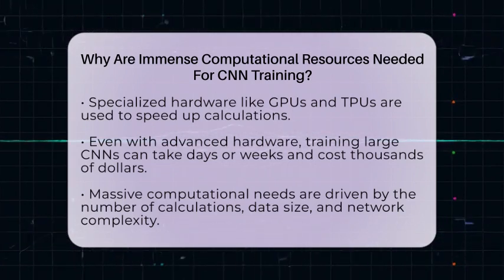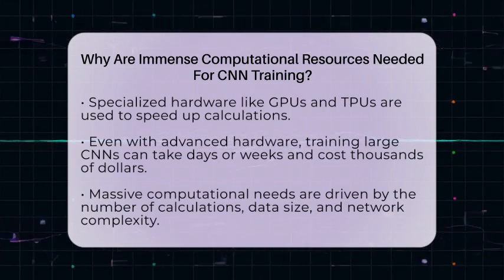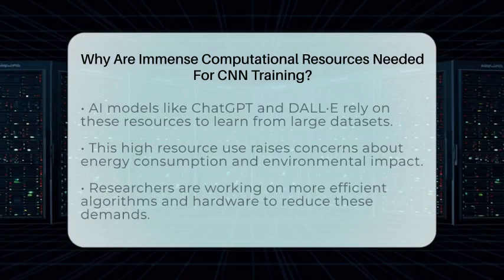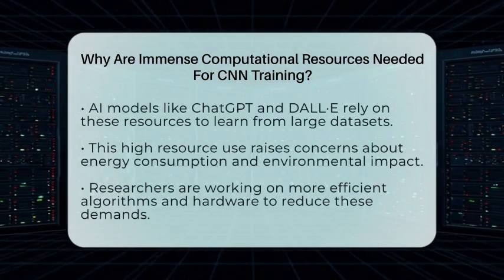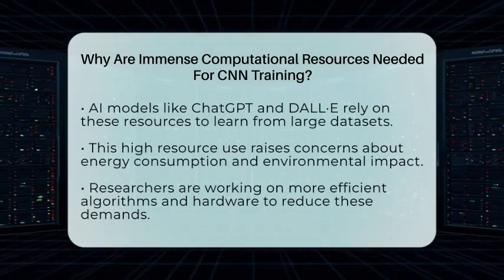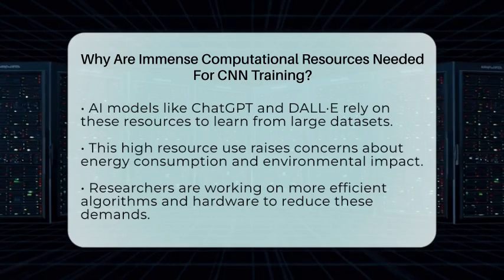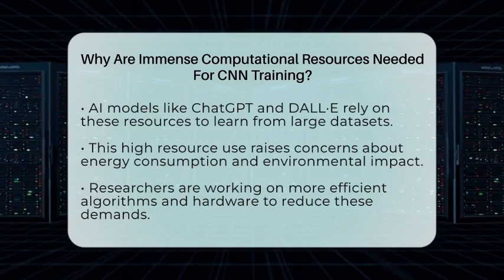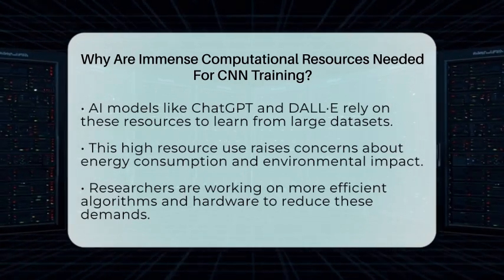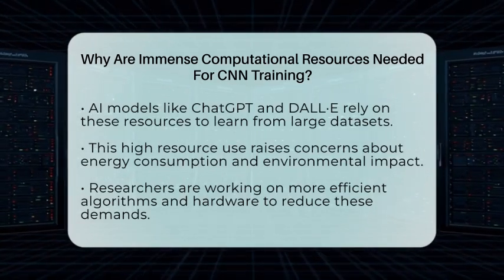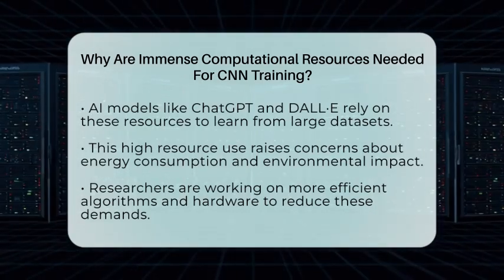In the world of artificial intelligence applications like ChatGPT, DALL-E, or Midjourney, the need for such massive resources is clear. These models learn from huge datasets and need a lot of computational power to do so. This allows them to recognize images, generate new visuals, or understand language better than ever before. But it also raises questions about energy use and environmental impact. That's why researchers are working on more efficient algorithms and hardware to make training these models less resource-intensive.